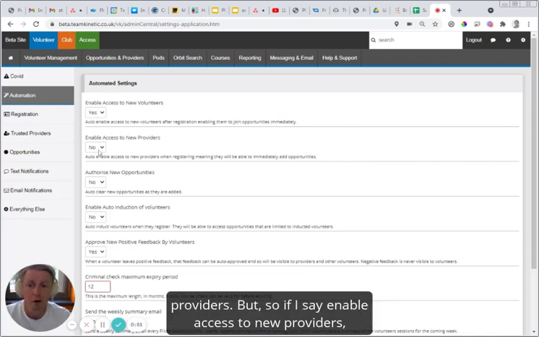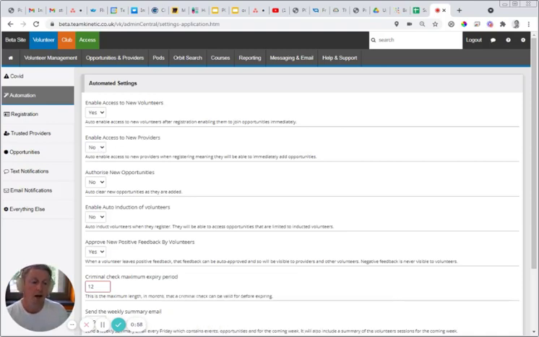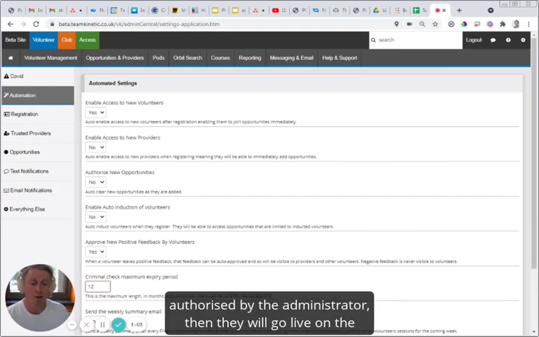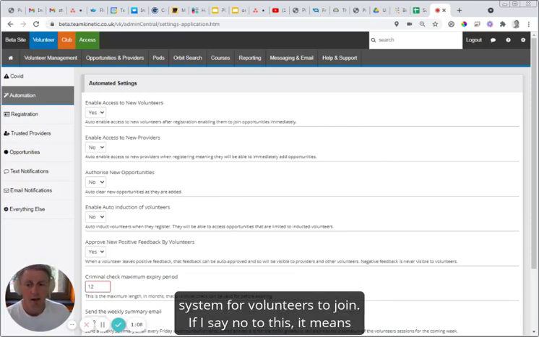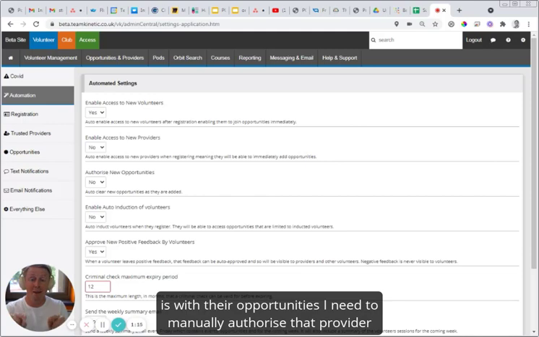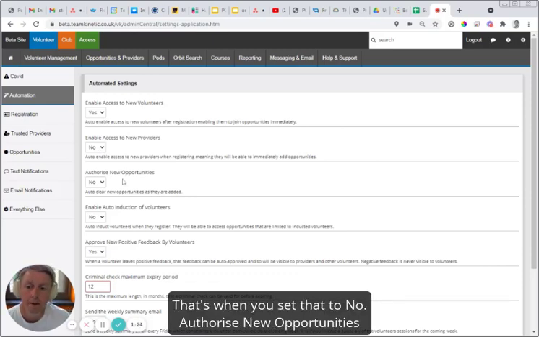And this is kind of similar for providers. If I say enable access to new providers, if I change that to yes, it means that a new provider can register, create opportunities, and as long as those opportunities are authorized by the administrator, then they will go live on the system for volunteers to join. If I say no to this, it means that every provider who registers, regardless of the situation with their opportunities, I need to manually authorize that provider before any opportunities can go live. That's when you say, okay, I want to manually check who the providers are. That's when you would set that to no.